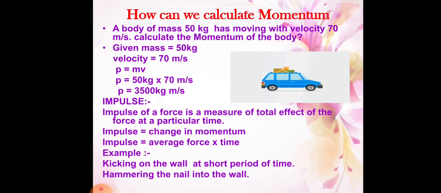You are hammering the nail into the wall to hang a photo frame. So at a particular time only you are hammering the wall. So here the change in momentum is happening to the nail.